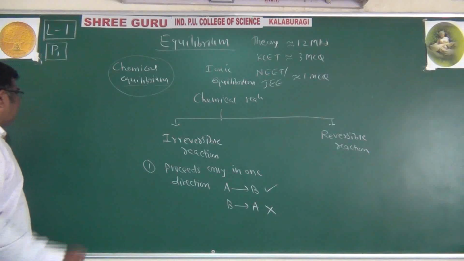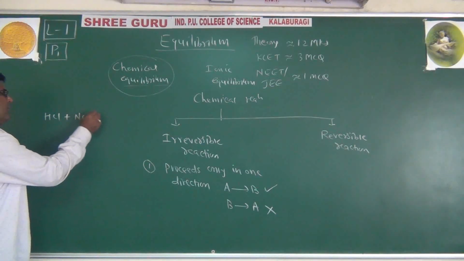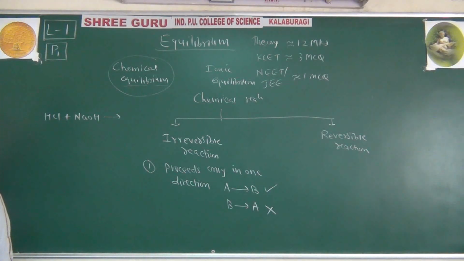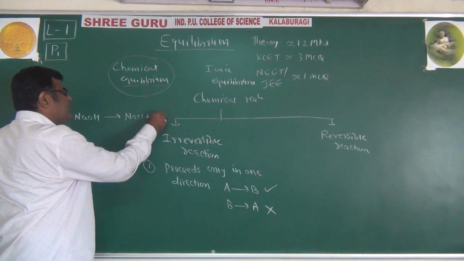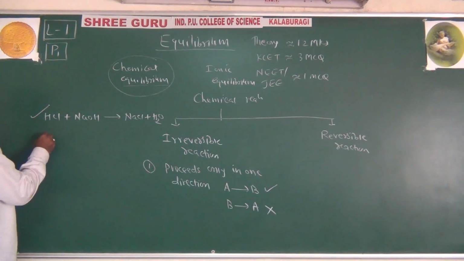For example, hydrogen chloride plus sodium hydroxide, neutralization reaction we are talking about. It forms sodium chloride plus water, neutralization, acid plus base gives salt plus water. This is possible.